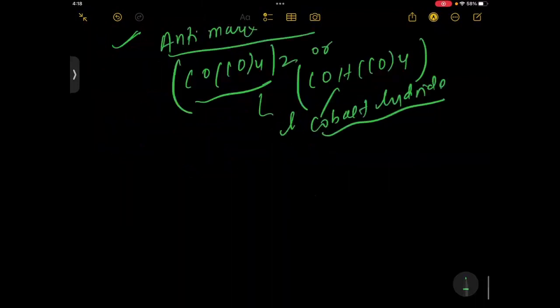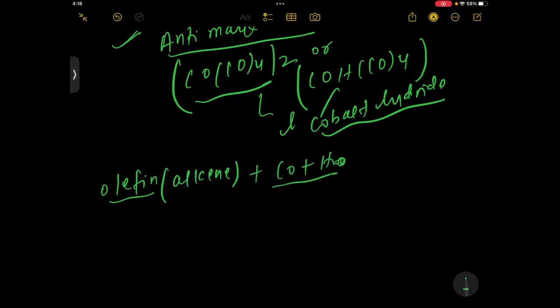See what happened. In brief, I tell you that an olefin, meaning alkene, will combine with water gas. Water gas means CO plus H2. I write here CO plus H2. This is called water gas.